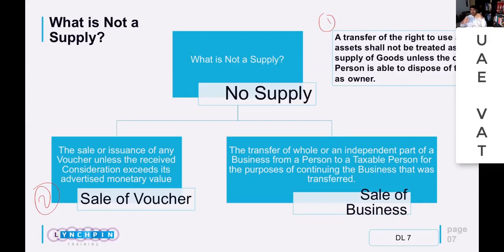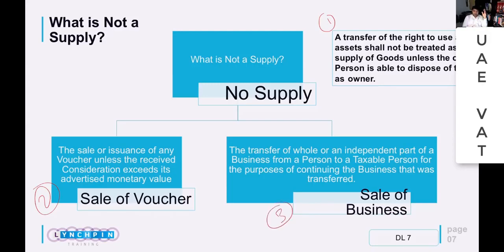when you go to a mall, and a mall can sell you a voucher. For example, I pay 100 and they give me a voucher that in any shop of the whole mall I can use this. When this swap happened, I gave 100, they gave me a voucher. So still no supply has happened, because a voucher is only a promise. A supply will happen when I go to a shop and encash that voucher. In that case only supply will happen.